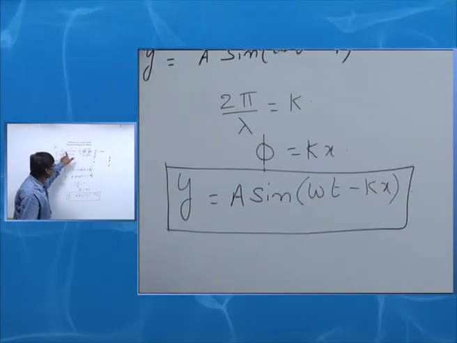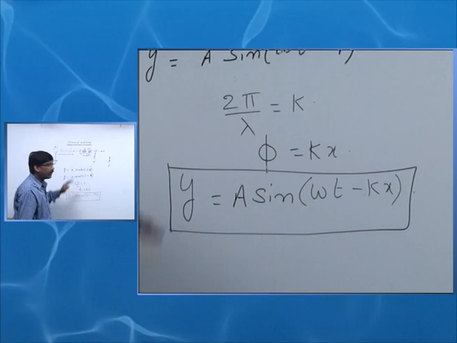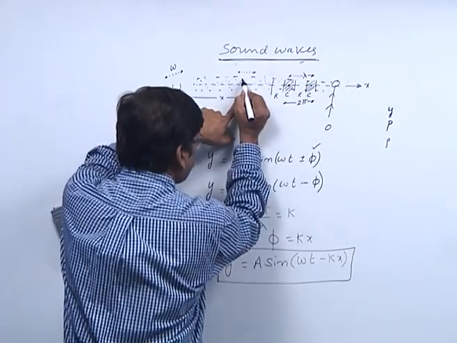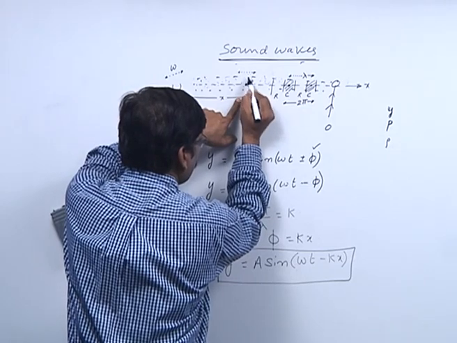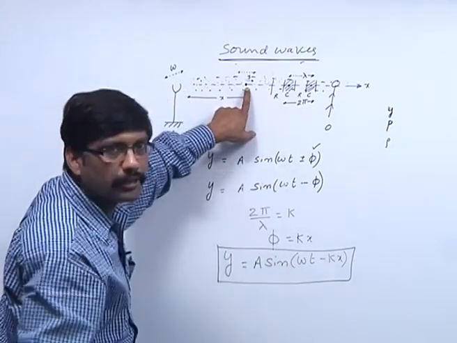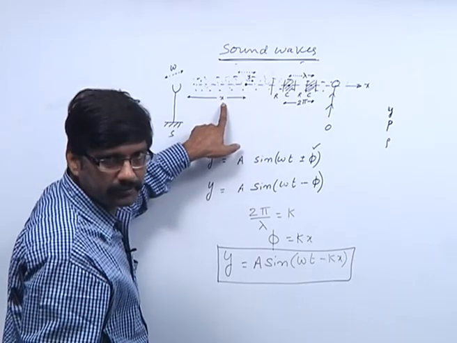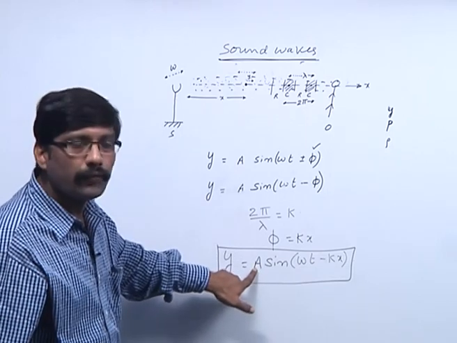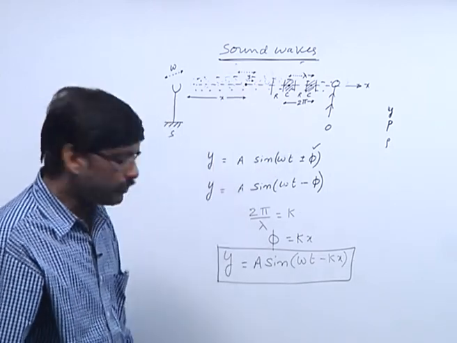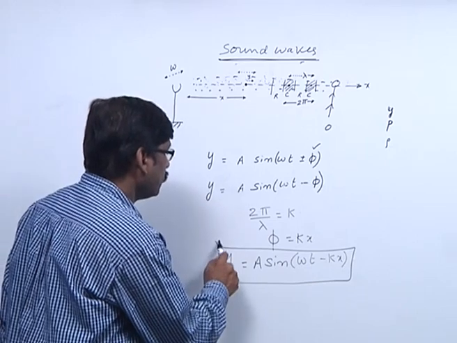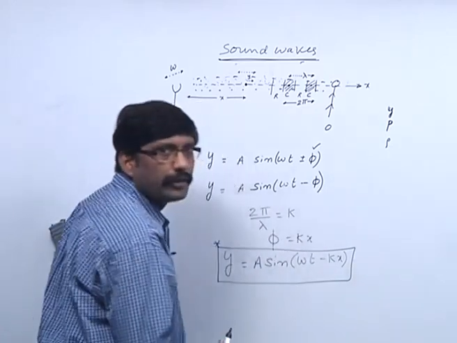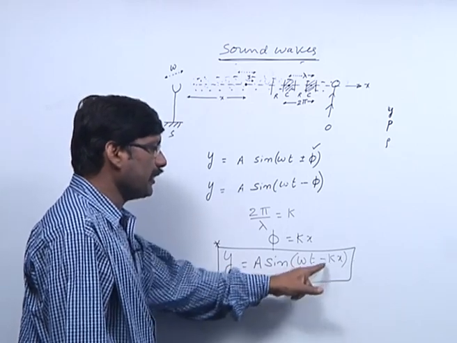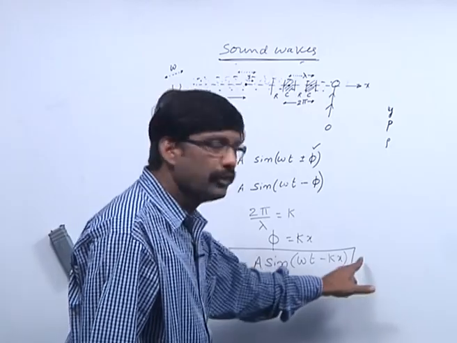So, when sound is propagating through the medium, the displacement of a particle at distance x from the origin is given by this formula, where a is the maximum displacement from its mean position. This equation is called the displacement wave equation. y is equal to a sin(omega t minus kx) is called the displacement wave equation.